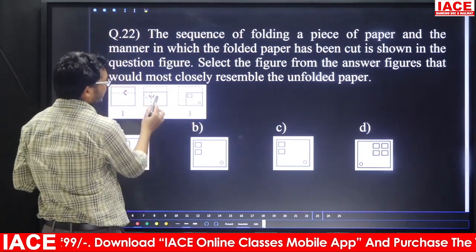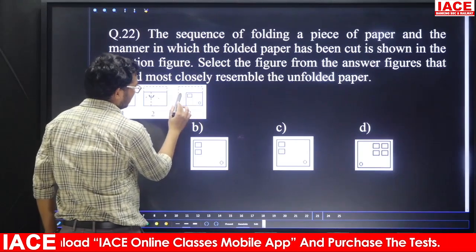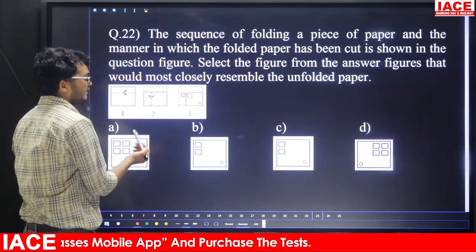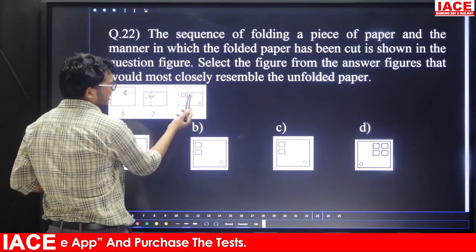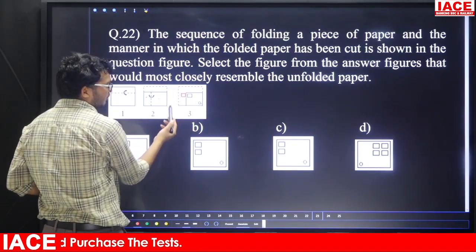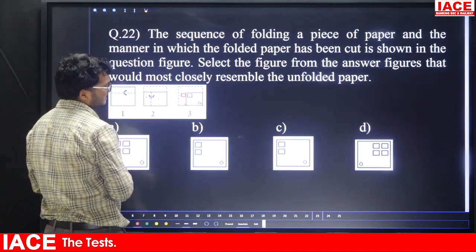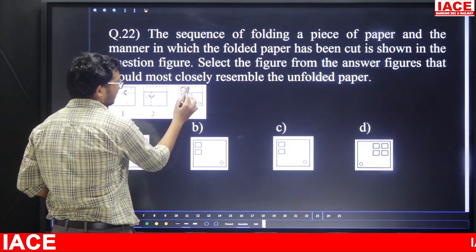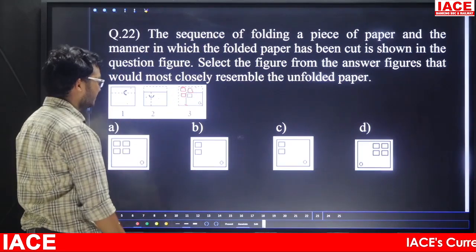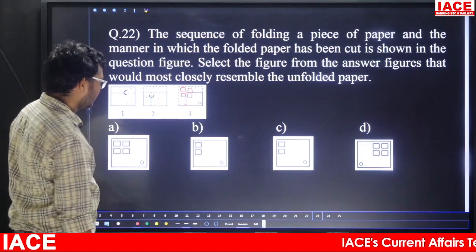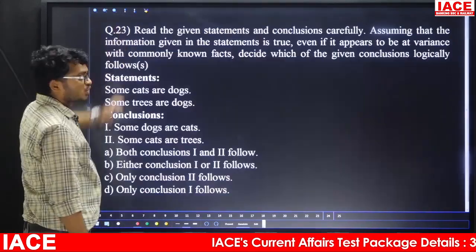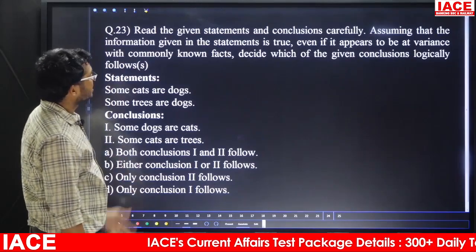Folding is from here to here means now unfolding is from right to left. That means here this one will fall at the same time. Next, if you are going to unfold the center one means the square will form, this dot will not form, and this one will become out, no chance. Next here folding is from top to bottom, unfolding is from bottom to top means here 1, here also 1. So which of the following figure is like this? Check once. Option A is the answer. So question number 22, answer is what? Option A.